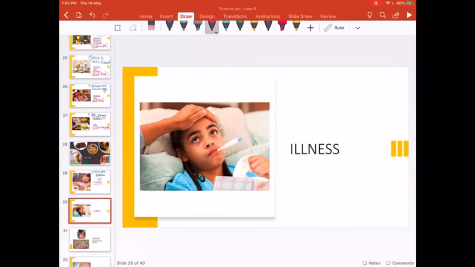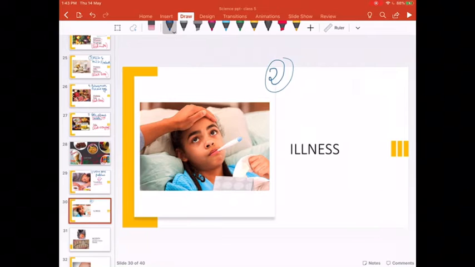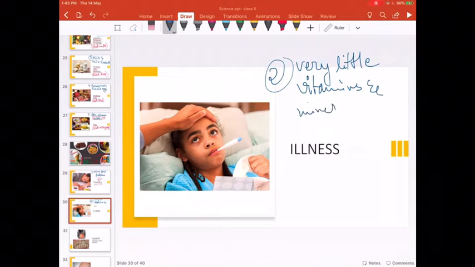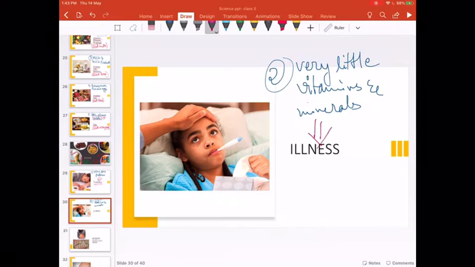What is the second harmful effect? Second harmful effect is it has very little vitamins and minerals, we have seen. And what is the end result of this less vitamin and mineral in such food?